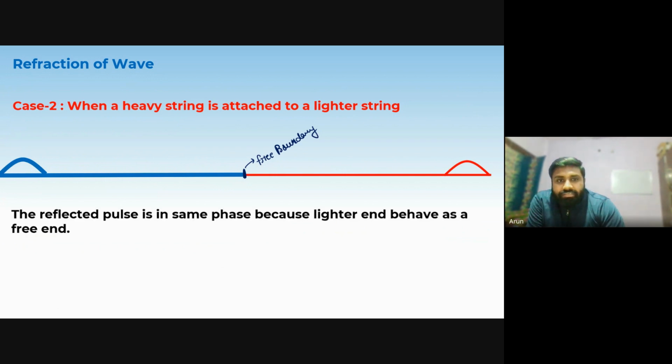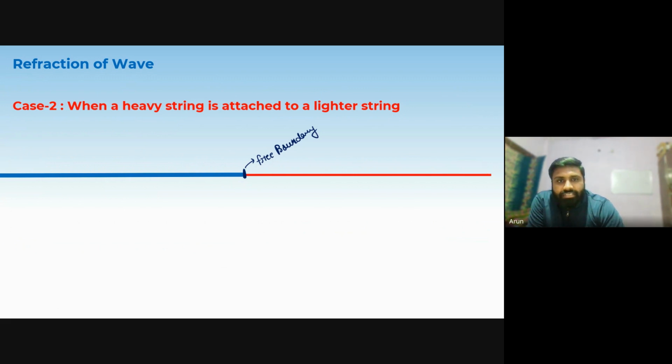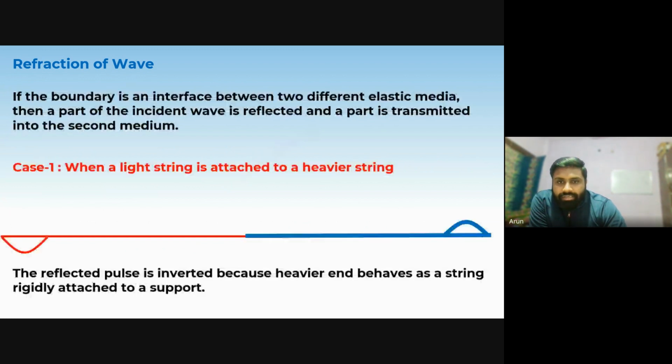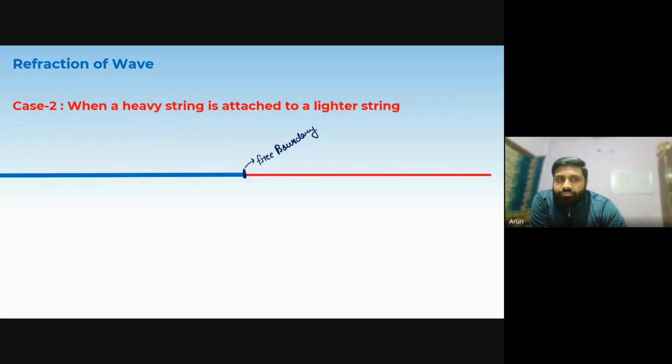So here the reflected pulse is in the same phase because the lighter end behaves as a free end. If you will see, this is moving in this direction, moving with amplitude in the positive way. And when it reflected, although the amplitude is reduced, it is moving without a phase change. You can note this point that the reflected and transmitted pulses both have a smaller amplitude than the incident pulse in both the cases. In the previous case, in this case also, and in this case also.